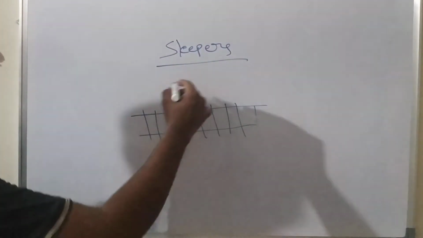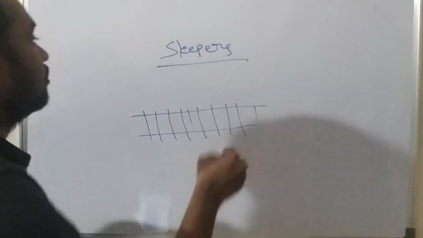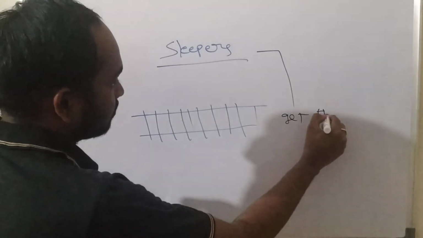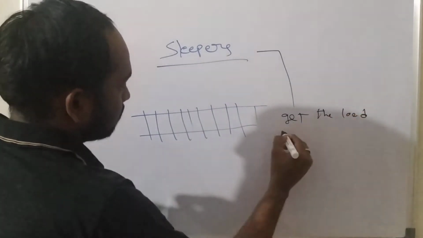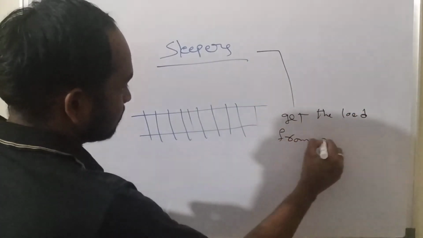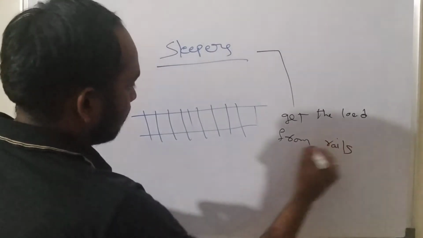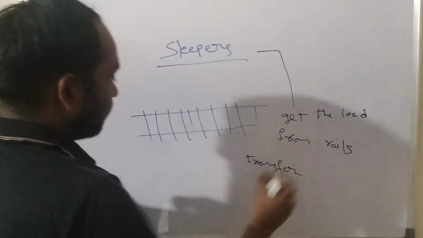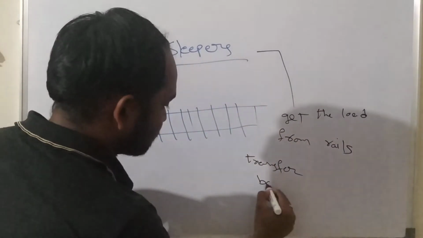Understand or not? So it means the main role of sleepers in the railway track is to get the load from rails and transfer that load to the ballast.